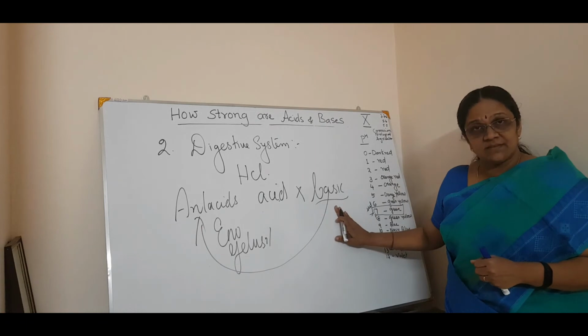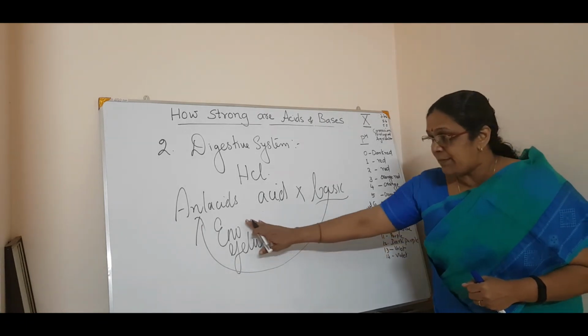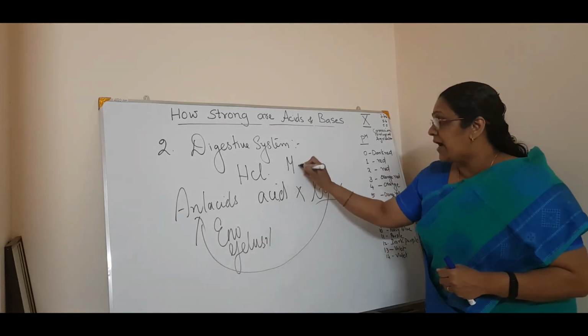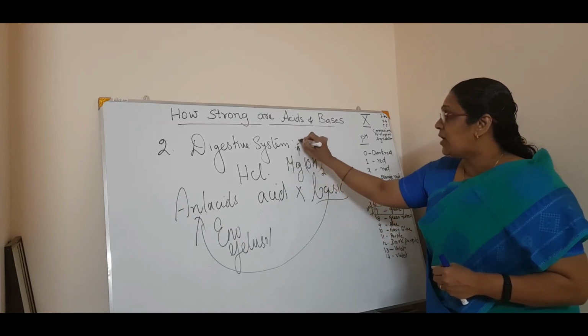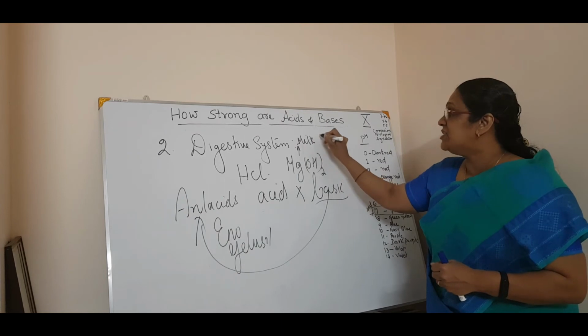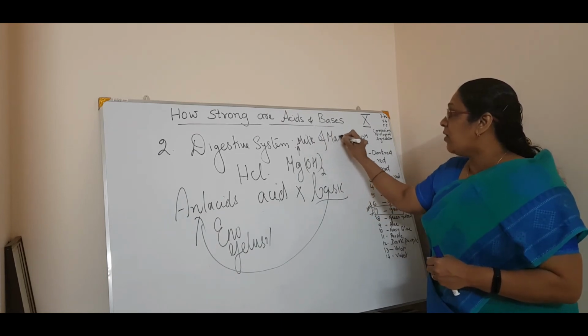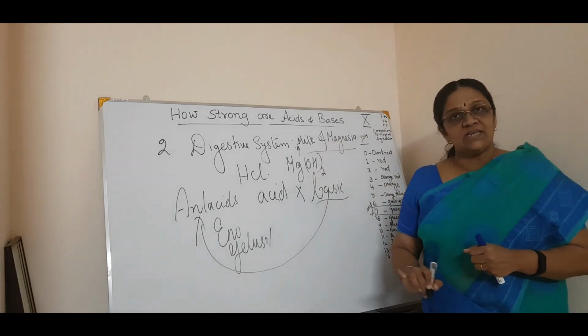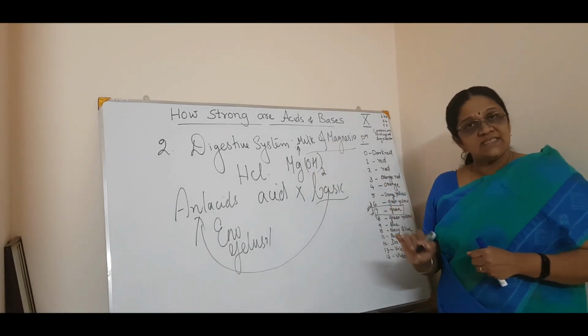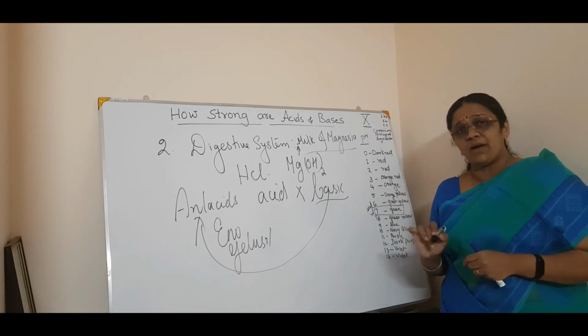They are bases, basic in nature. For example, Eno, Gelusil, or another example is Mg(OH)2. It is called milk of magnesia. It is a mild base, not a strong base.